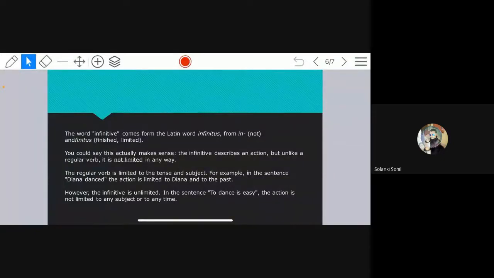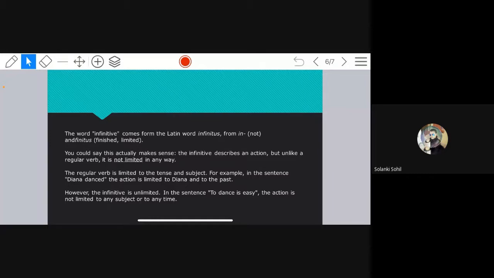The word infinitive comes from the Latin word infinitus, which means not finished, unlimited. You could say this actually makes sense. The infinitive describes an action, but unlike a regular verb, it is not limited in any way.